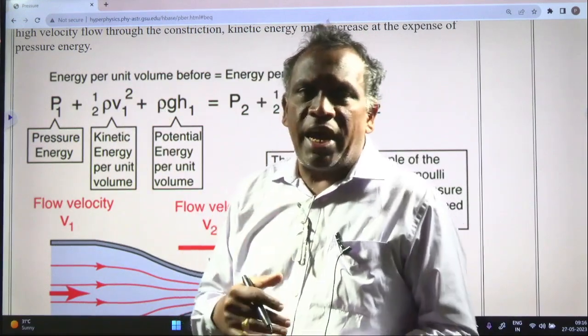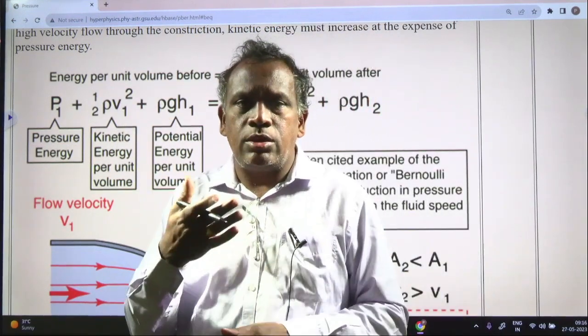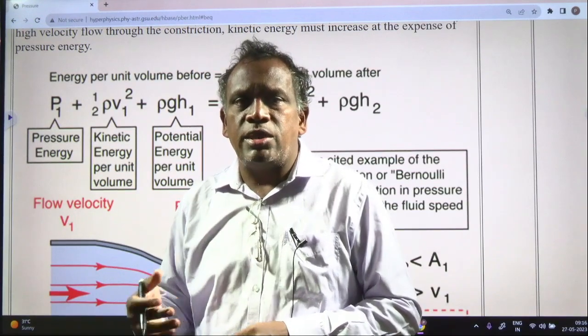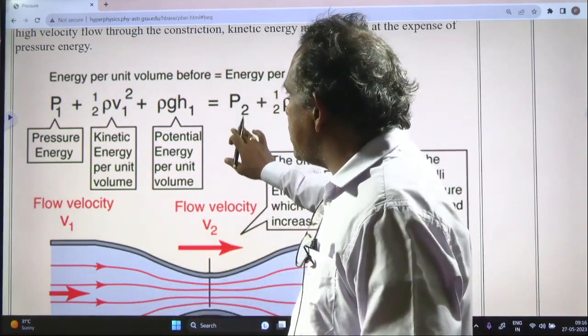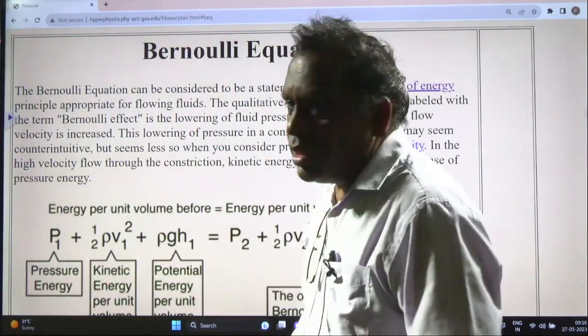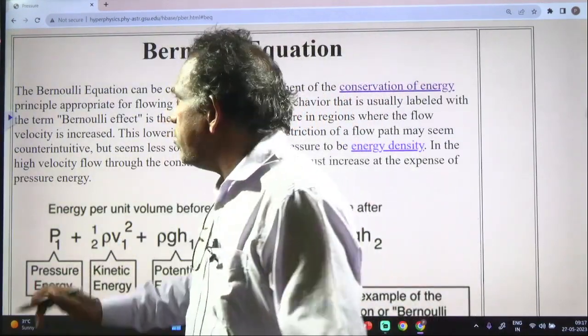H1 is the height from the datum, that is, from the base, how much height the pipe is at, or where the flow is going to be. This is about Bernoulli's equation. This also follows the law of conservation of energy.